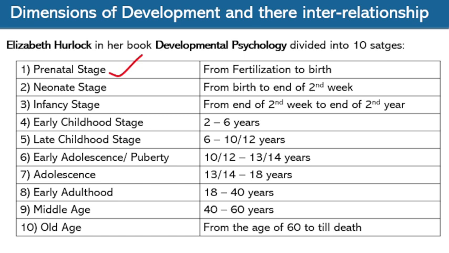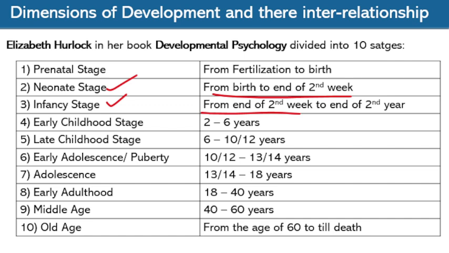First one, prenatal stage. It is from fertilization to birth. Here the word itself is pre, meaning before the birth, we have to remember. Second one, neonate stage. It is from birth to the end of the second week. Third one, infancy stage. It is from the end of the second week to the end of the second year.